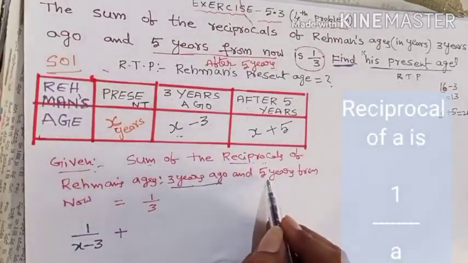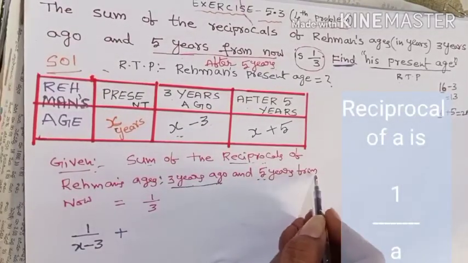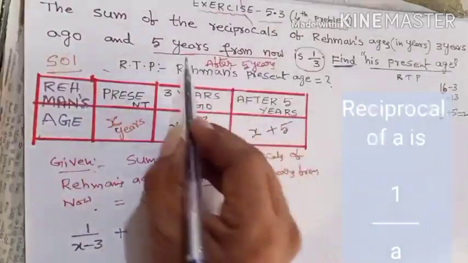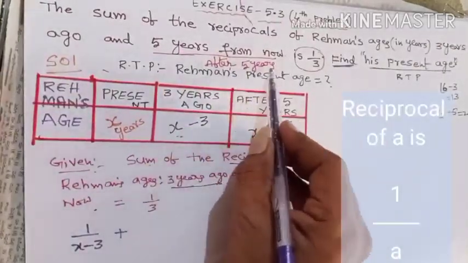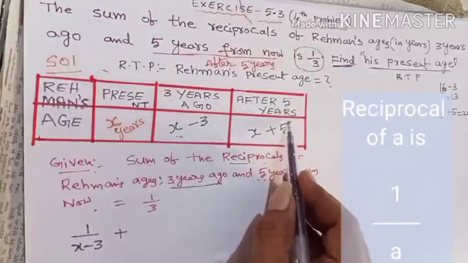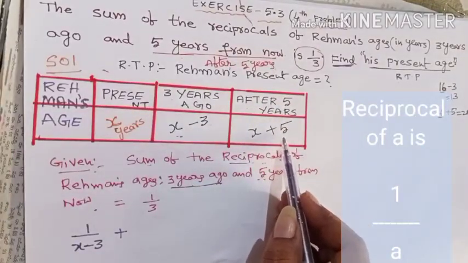Then what is the second case? 5 years from now. I have already explained, 5 years from now means after 5 years. After 5 years, what is Rahman's age? X plus 5.